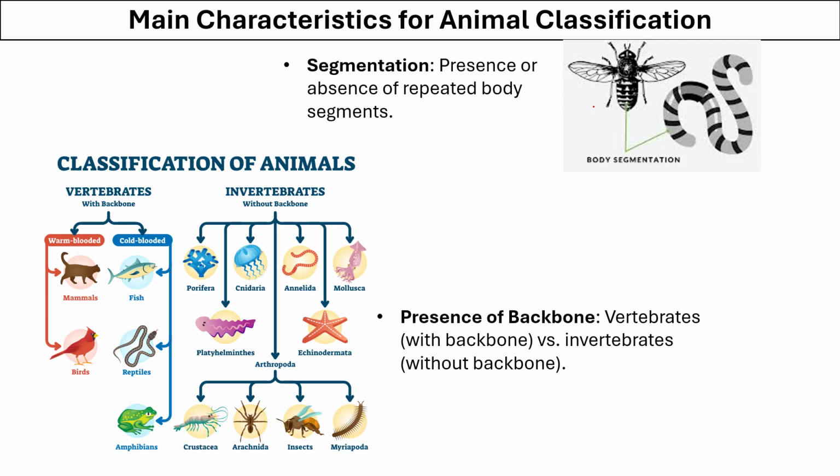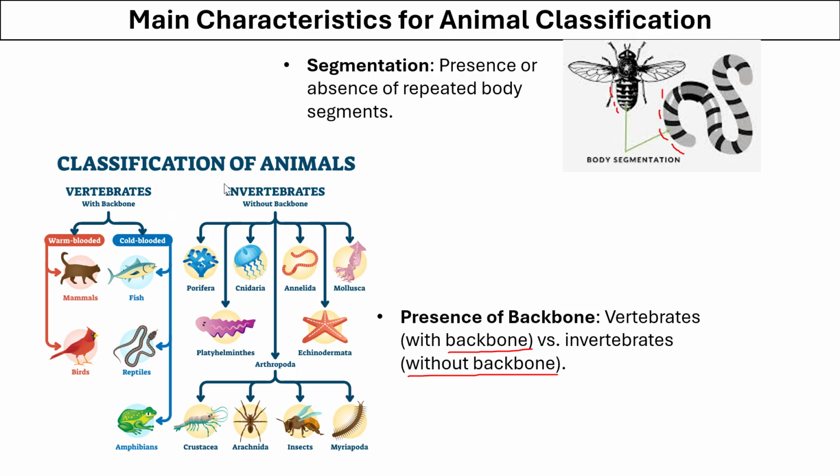In the members of kingdom Animalia, you can see the presence of segments, like you see segmentation here, or here, or the segmentation might be absent. The presence or absence of a backbone or a vertebral column is a very important characteristic required for the classification of the members of kingdom Animalia.